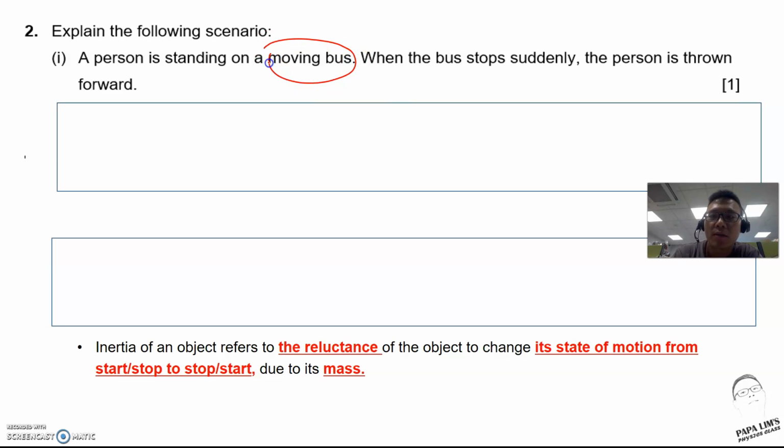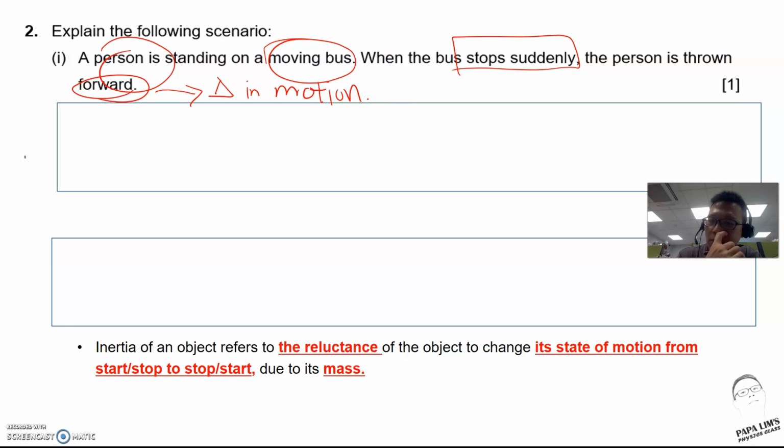When you're standing on a bus and the bus stops suddenly, you'll find that you will be flung forward or thrown forward. So the question requires you to explain why. Remember, when we talk about being flung forward or thrown forward, we are actually looking at a change in motion. So what motion are we looking at? It is from start to stop.